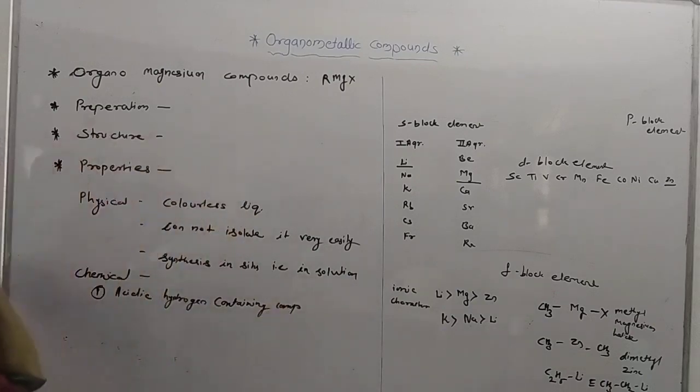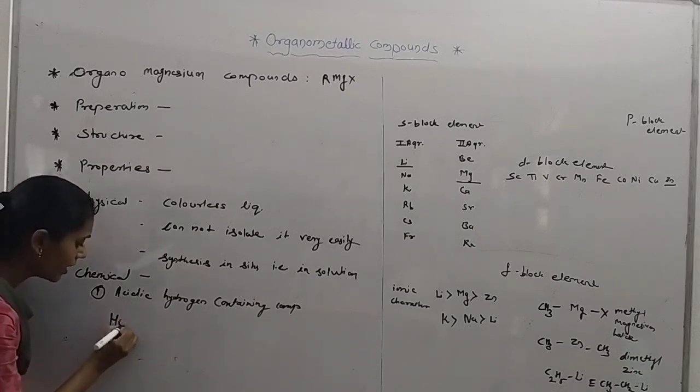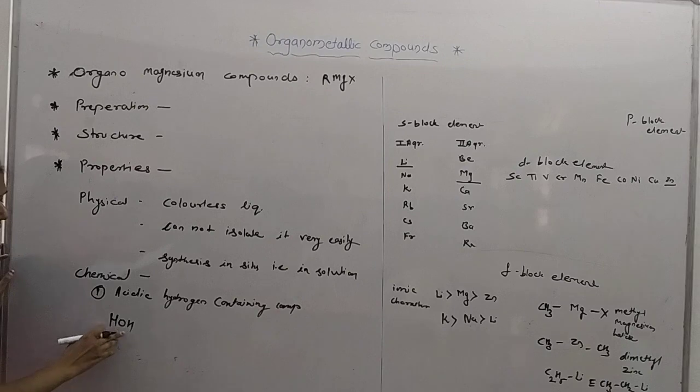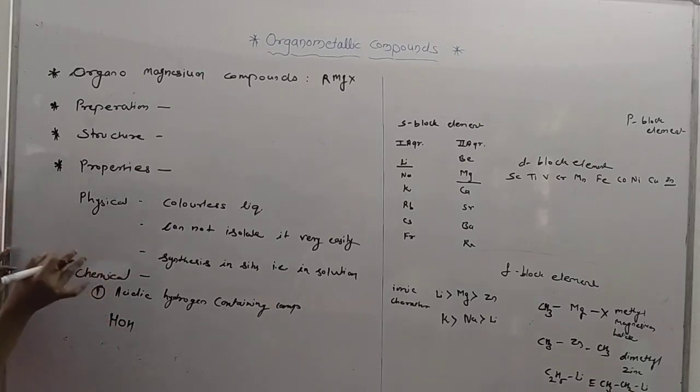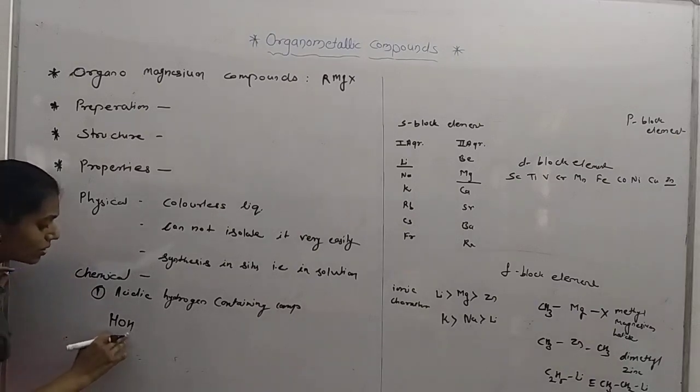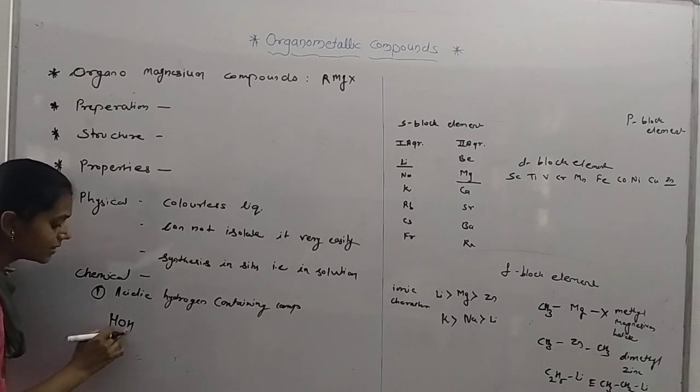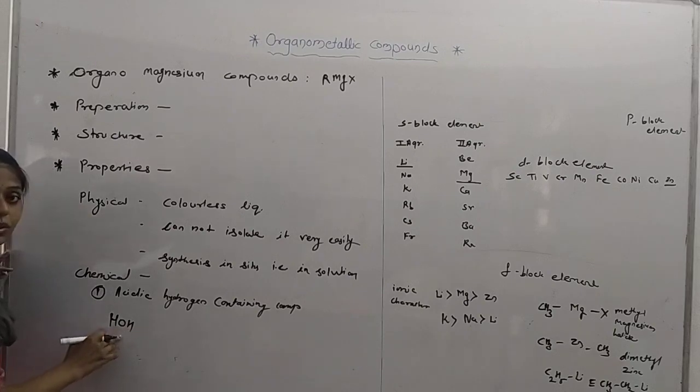Compounds react with RMgX. For example, which is the acidic hydrogen? For example, HOH: hydrogen is attached to a hetero, or electronegative, atom. Oxygen, nitrogen, and sulfur are some examples of hetero atoms. In this case, as this hydrogen is attached to those atoms, it is known as acidic hydrogen.